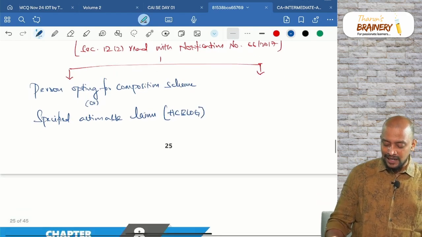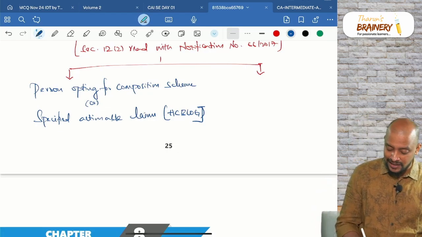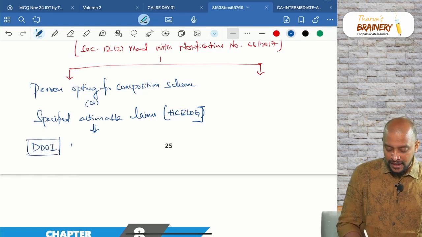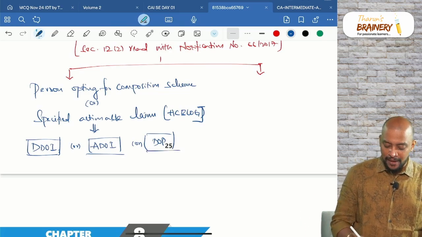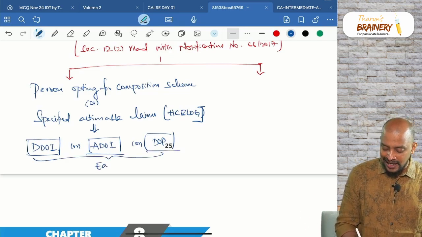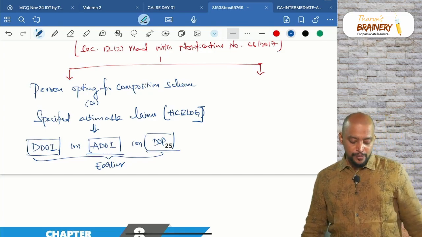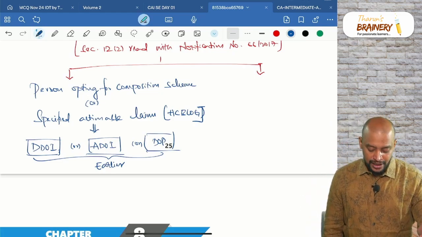We will be taking due date of invoice or actual date of invoice or date of payment, whichever is earlier. Okay, we'll take three dates. First we'll take due date of invoice, or actual date of invoice, or date of payment, whichever is earlier. So in case of specified actionable claims, that is person opting for composition scheme, as well as specified actionable claim HC block, it is due date of invoice, actual date of invoice, or date of payment, whichever